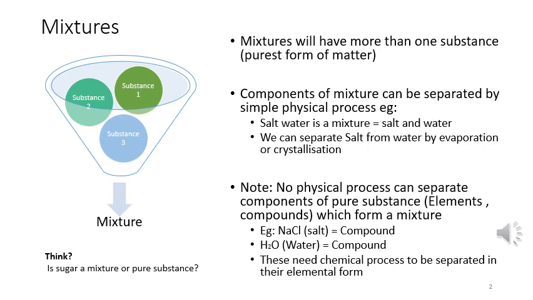Now, can I separate substance 1 from substance 2 by a simple physical process? Let us take an example of salt water. Salt water is a mixture. It has substance 1, that is salt, and substance 2, that is water. Now I can separate salt and water from each other by evaporation or crystallization, which both are physical processes of separation. We are going to work a little more on this in the next part of the lesson, where we are going to talk about separation of substances by some methods.